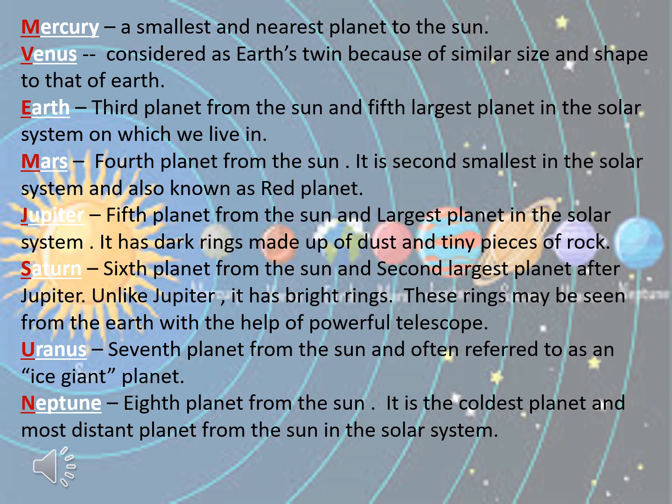My, Mercury; very, Venus; efficient, Earth; mother, Mars; just, Jupiter; served, Saturn; us, Uranus; nuts, Neptune.